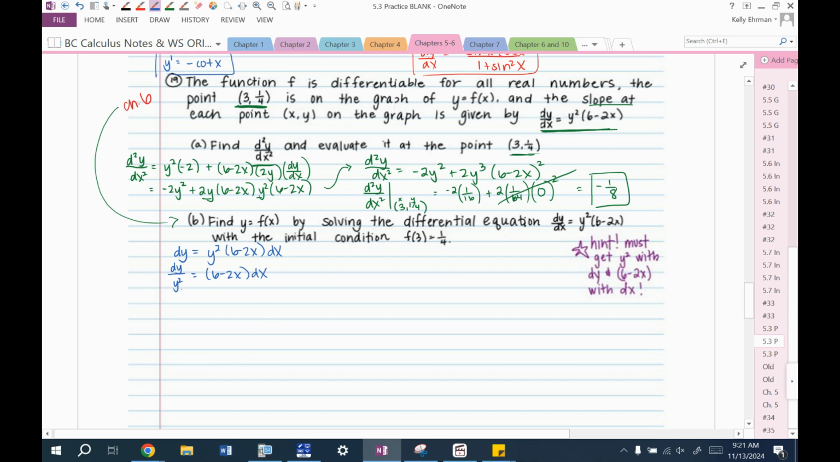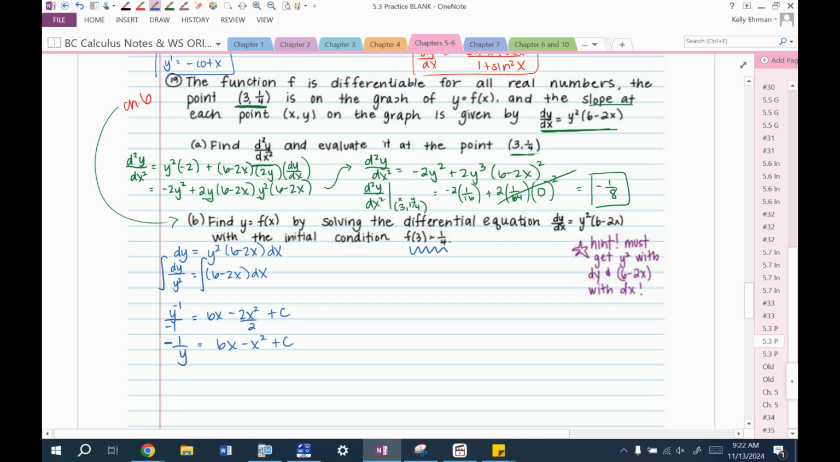That's called separate. The next step is integrate. Separate, integrate. Celebrate is going to be our last thing with plus c. So what is the integral of y to the negative 2? It's y to the negative 1 divided by negative 1. What's the integral of 6? 6x. What's the integral of 2x? Minus 2x squared over 2. And then there's a plus c. So this is negative 1 over y is equal to 6x minus x squared plus c.